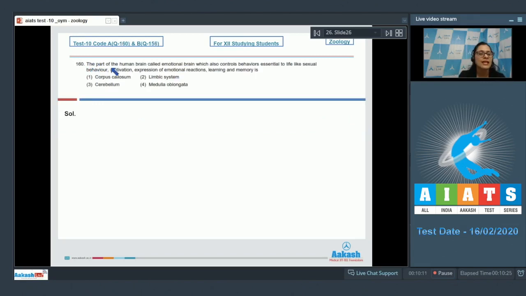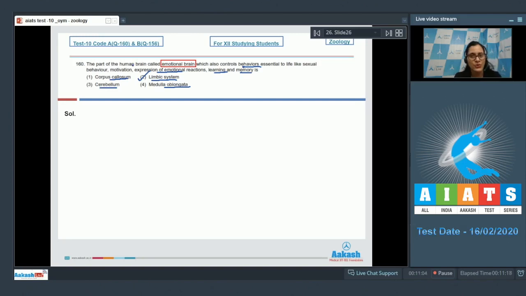Question number 160. The part of the human brain called the emotional brain, which also controls behaviors essential for life like sexual behavior, motivation, expression of emotional reactions, learning and memory is, and the options given are corpus callosum, limbic system, cerebellum, medulla oblongata. And the correct answer to this question is option number 2, limbic system. The limbic system is sometimes called the emotional brain because it plays a primary role in a range of emotions such as excitement, pleasure, rage and fear.